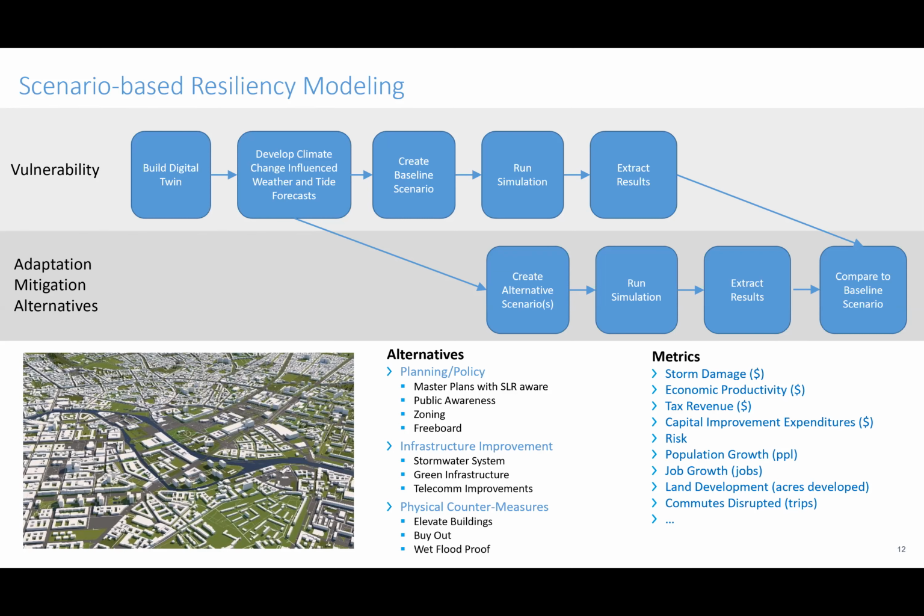And by doing this, we're able to quantify how much more resilient through a list of metrics. Some of them are listed here, stuff like storm damage to buildings, economic productivity, tax revenue, population growth, land development, commutes disrupted. There's a lot of different metrics you can measure with the tool.